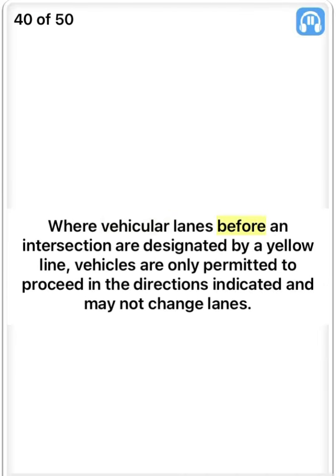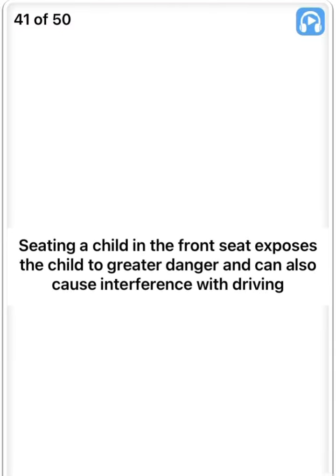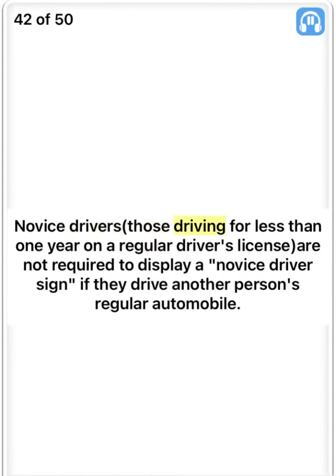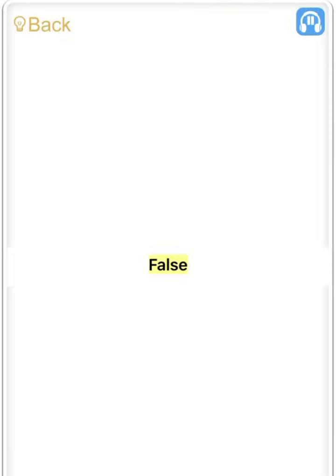Where vehicular lanes before an intersection are designated by a yellow line, vehicles are only permitted to proceed in the directions indicated and may not change lanes. True. Seating a child in the front seat exposes the child to greater danger and can also cause interference with driving. True. Novice drivers, those driving for less than 1 year on a regular driver's license, are not required to display a novice driver sign if they drive another person's regular automobile. False.